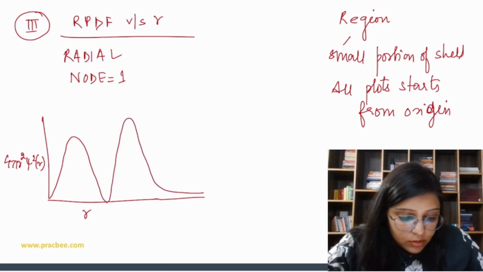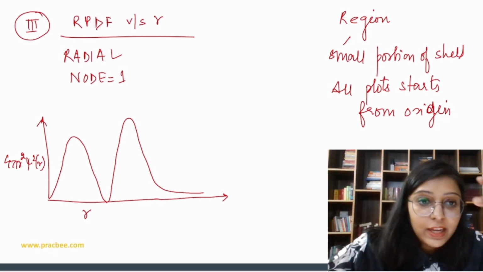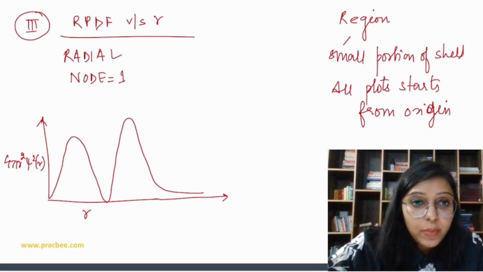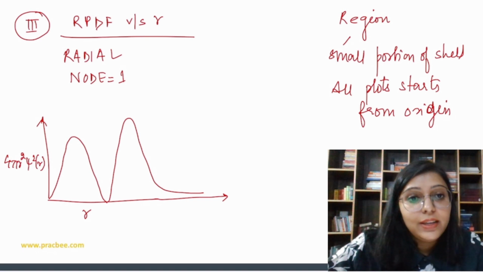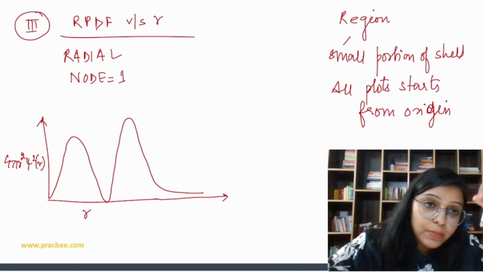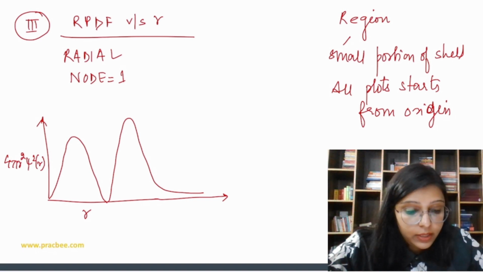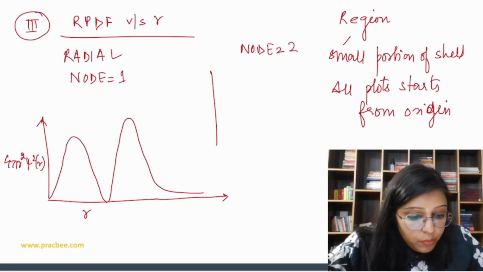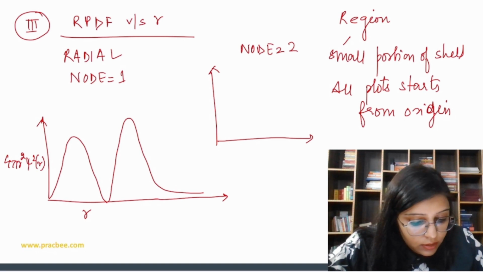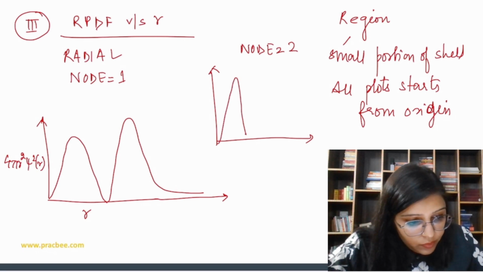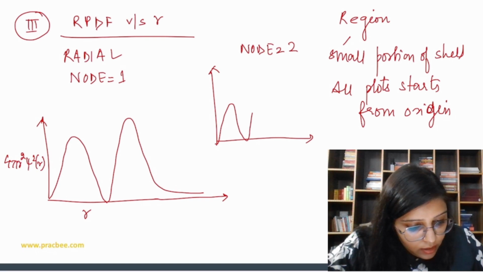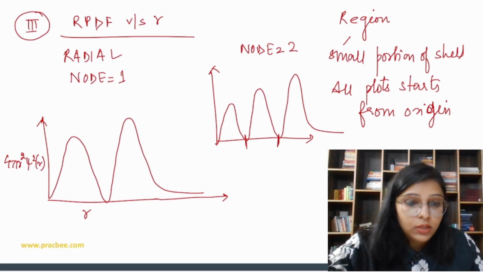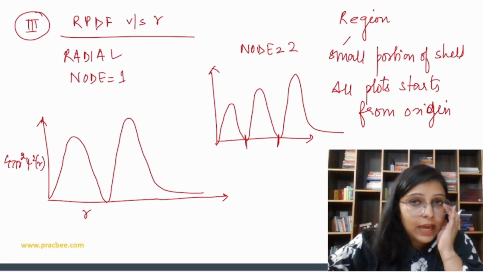Here amplitude increases. Because in the first shell we can have 2 electrons, in the second shell we can have 8 electrons, in the third one we can have 18. So probability of finding the electron in the shell increases, right? So here amplitude is going to increase. If we have node equal to 2, if we have 2 nodes, so the plot is going to be like this. 1, wait, 1, 2. So it means 2 nodes. Clear? Now on the basis of that we have some questions.